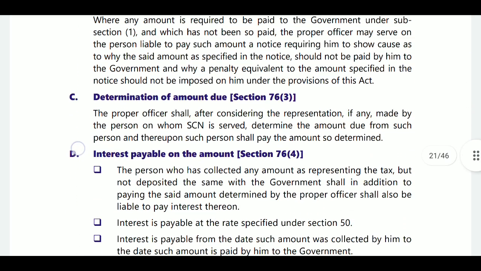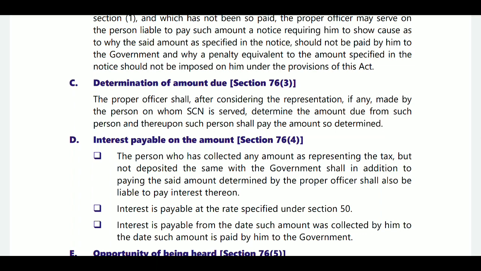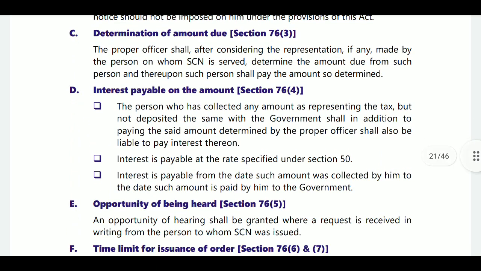Next, here determination of amount due. The proper officer, after considering representation, will determine the amount. Next, interest and penalty. Interest payable.